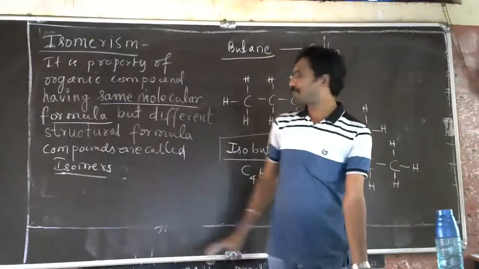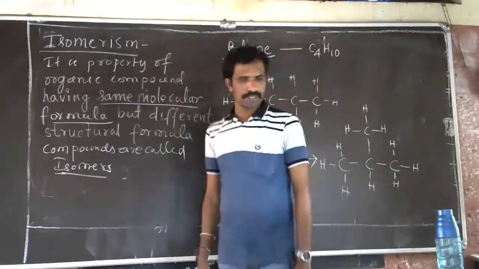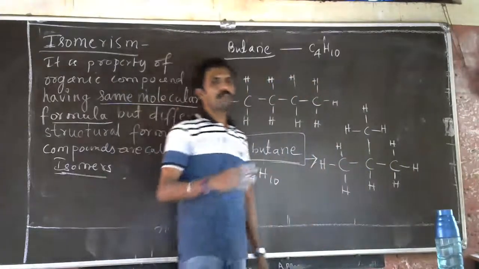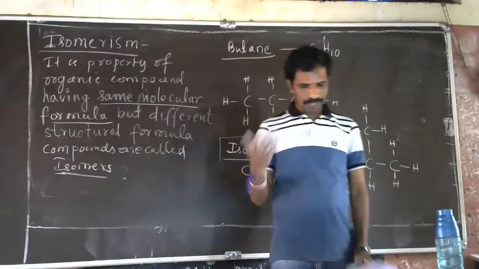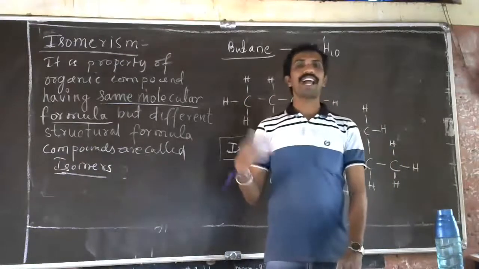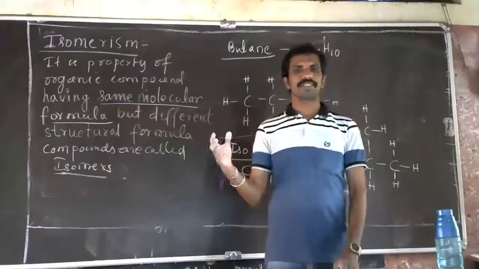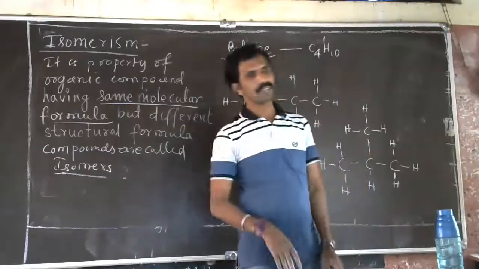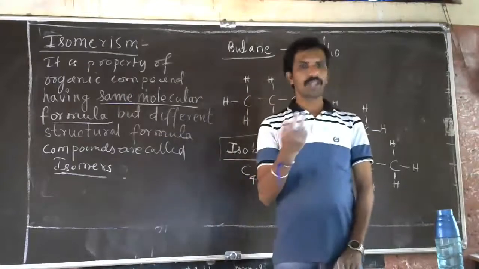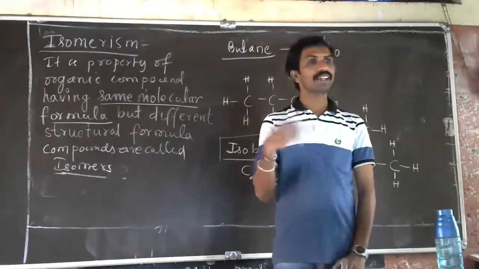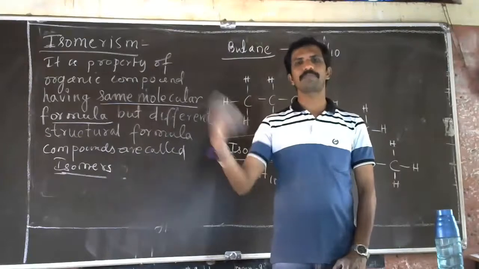The next part we are going to study is some of the chemical properties of carbon. How this carbon actually reacts with other things, how they react, that we are going to see. We are going to study about oxidation, how carbon compounds get oxidized to form different compounds.